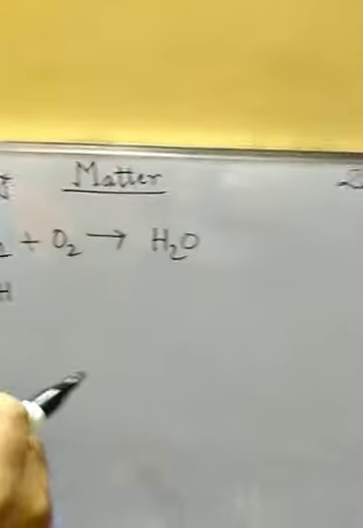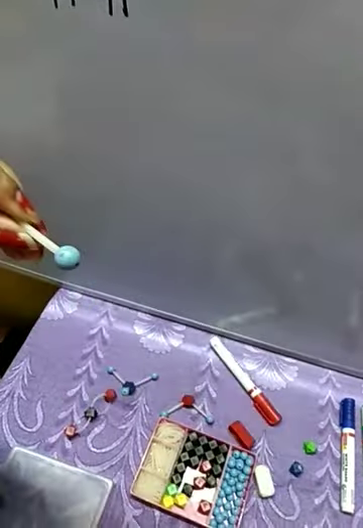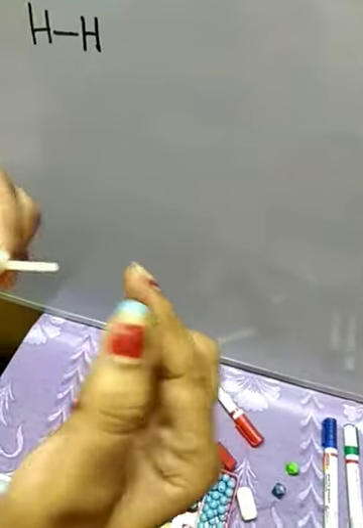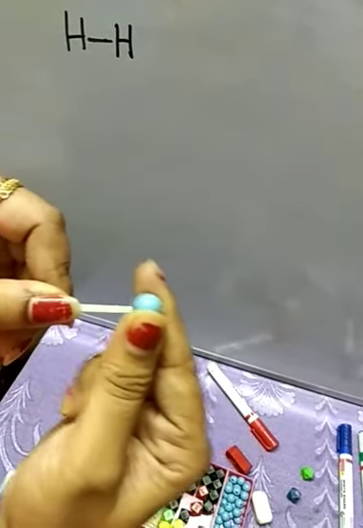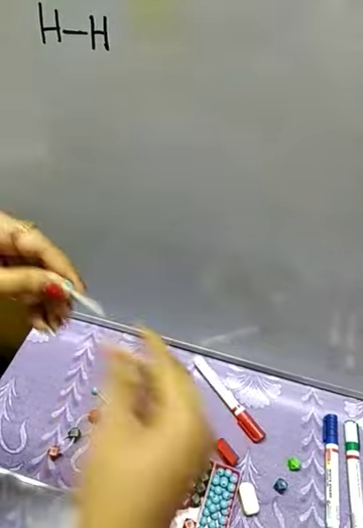See, I have taken one sky blue color ball. Through this I am representing hydrogen, one hydrogen atom. This is a single hydrogen atom. Now let me put this with this chemical bond. Another hydrogen atom I am taking.